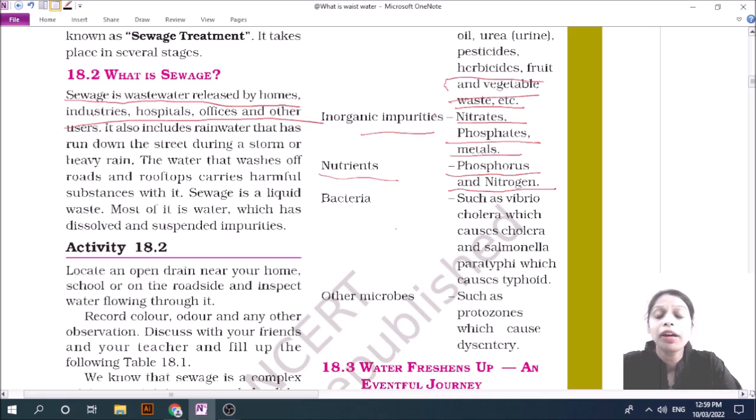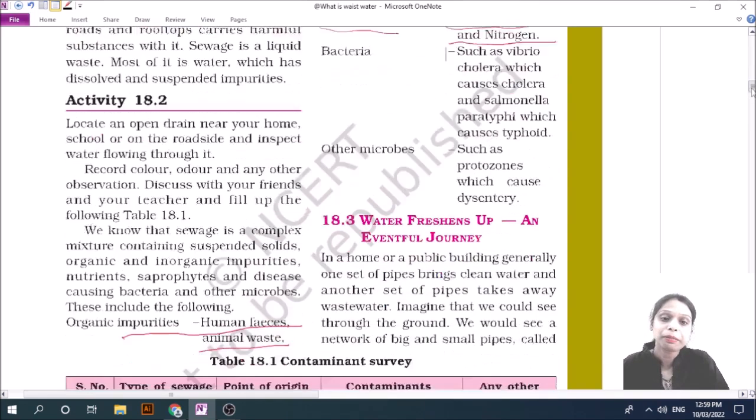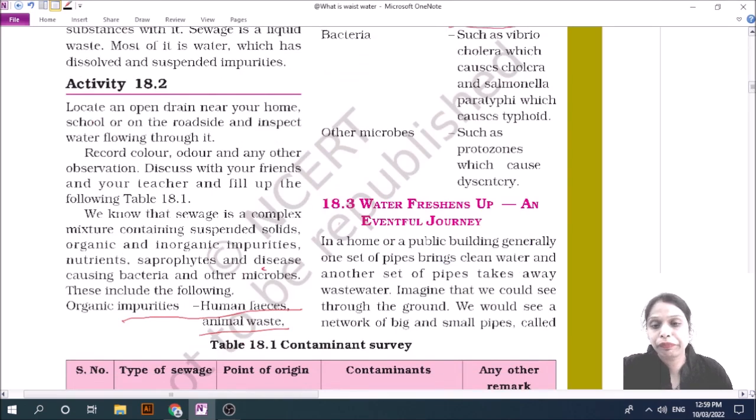Our next point is how water freshens up. You know generally that in a home two sets of pipes come. The first set of pipes brings clean water, and the second set of pipes takes wastewater away from your home.